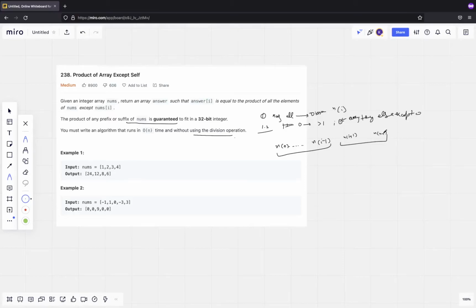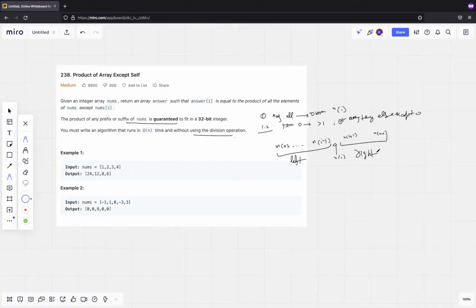So for each index, if I can calculate the product of its lefts and the product of its rights, with this being my nums of i element, this my left product and this my right, and if I can calculate this efficiently, which is what we will explore in the solution section, I can optimize my solution to O(n).